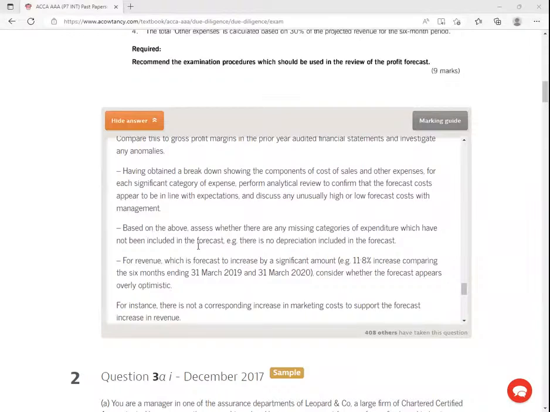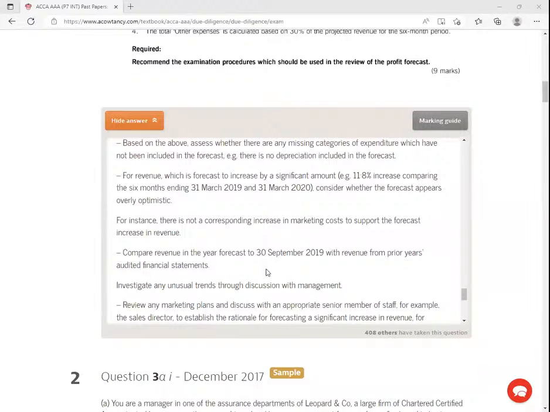For revenue, which is forecast to increase by a significant 11.8% comparing to the 6 months, consider whether the forecast appears overly optimistic, whether it's reasonable, right? Compare the revenue in the year forecast to that in September 2019, and the revenue from prior years' audited financial statements. Again, in this case, you're trying to ascertain the trends.